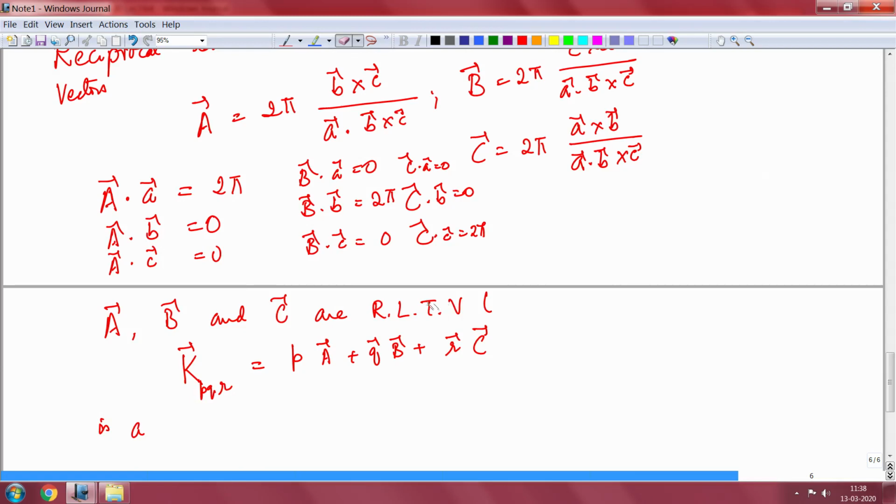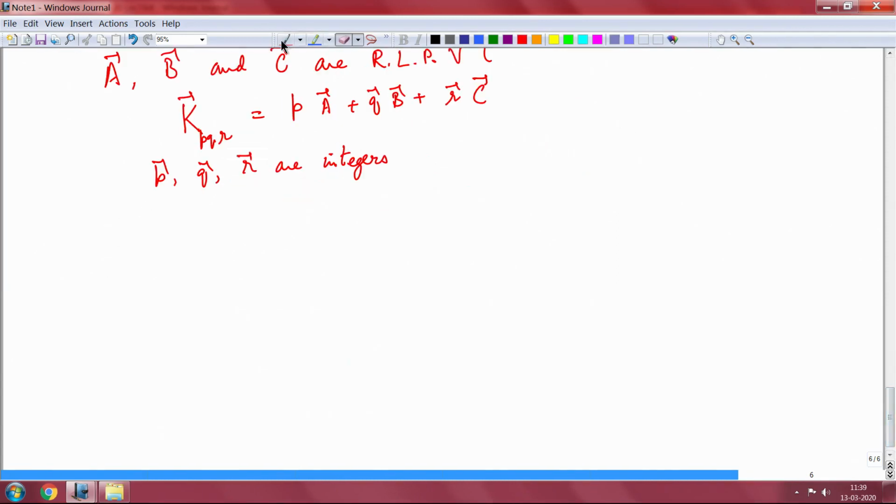I should not have said translation vectors here, these are primitive vectors, and PQR are integers, and K PQR is a reciprocal lattice translation vector. It is not a primitive vector, it is a translation vector.